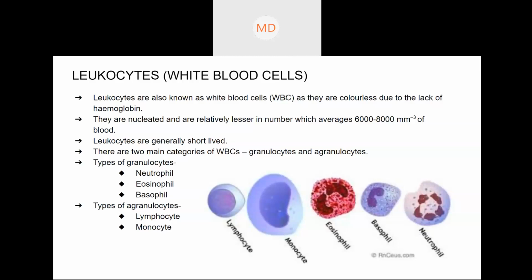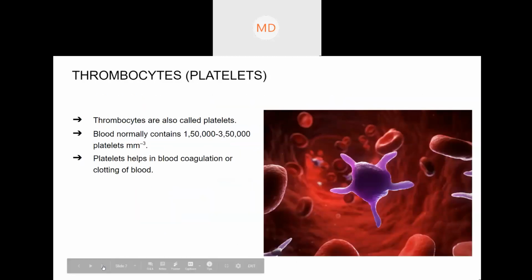Anyways, this white blood cell was discussed last class, right? The types of WBCs. So we will move to the platelets.